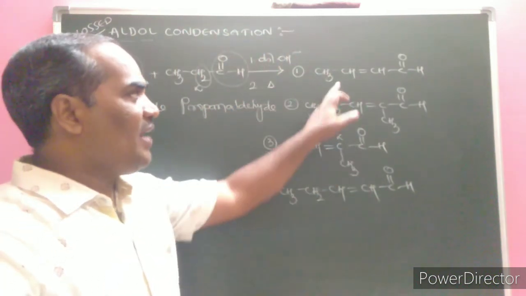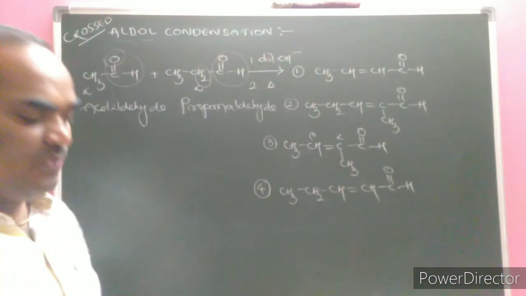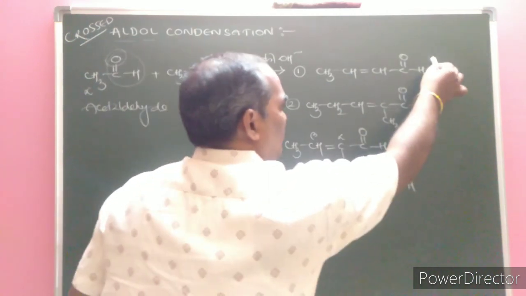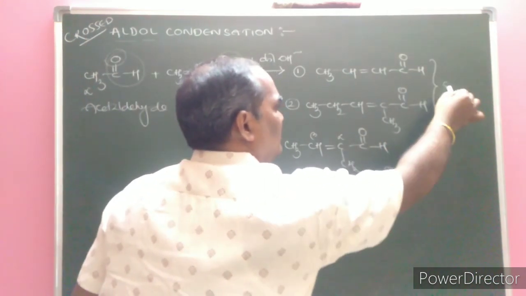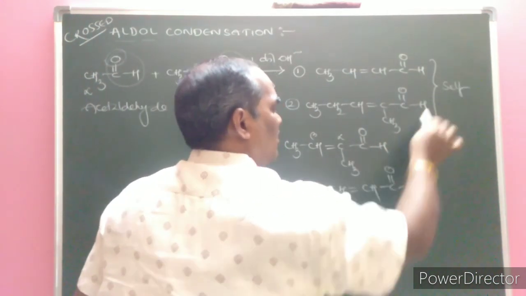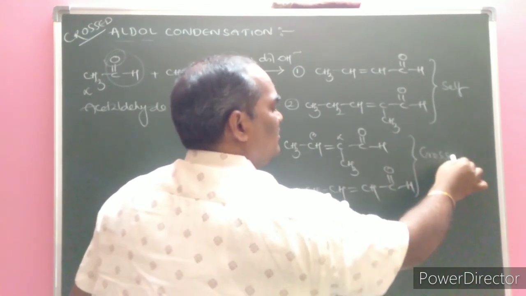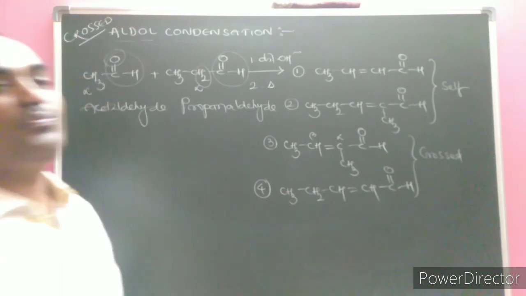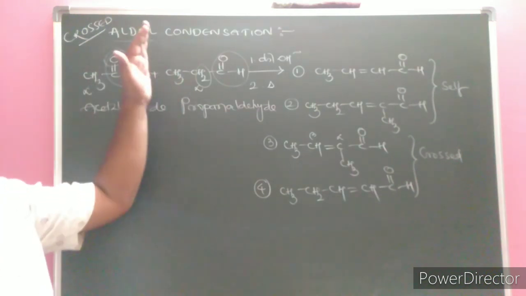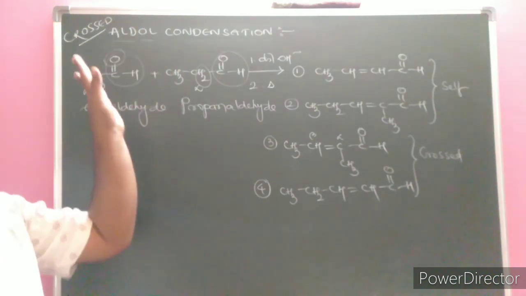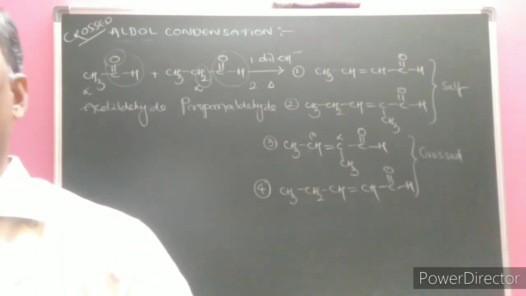In that case, a maximum of 4 products are expected. The first 2 products we call self-condensed products, and the next 2 products are called crossed products or mixed products. That is the aldol or crossed aldol condensation reaction.